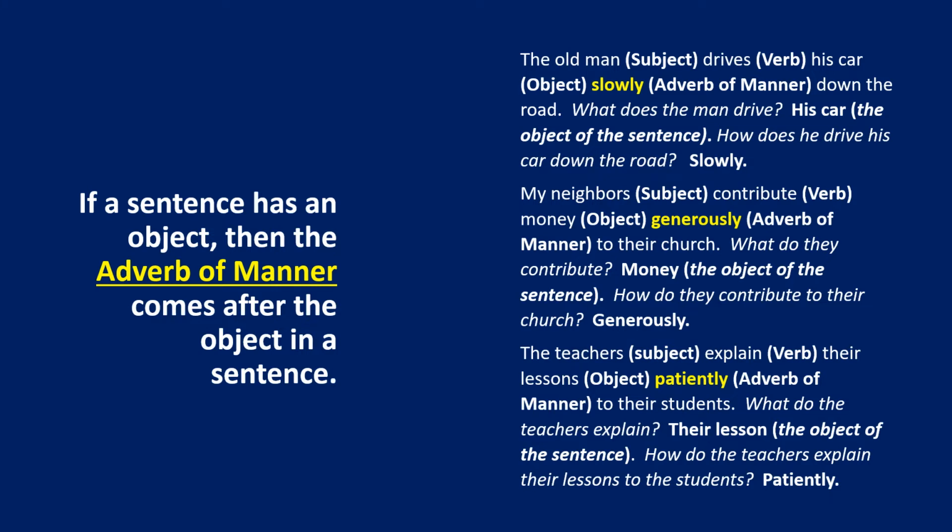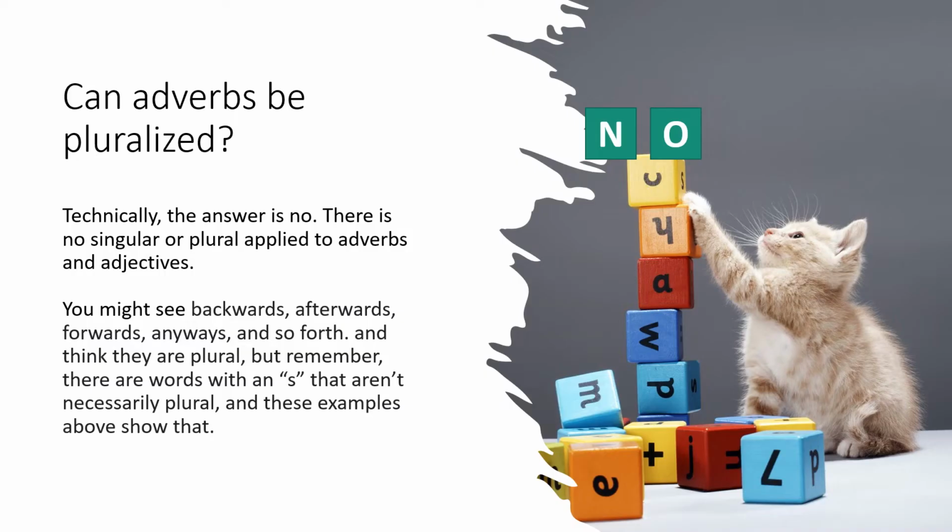The teachers, that's the subject. Explain, that's the verb. Their lessons, that's the object. Patiently, that's the adverb, to their students. What do the teachers explain? Their lessons, that's the object of the sentence. How do the teachers explain their lessons to the students? Patiently, that's the adverb.